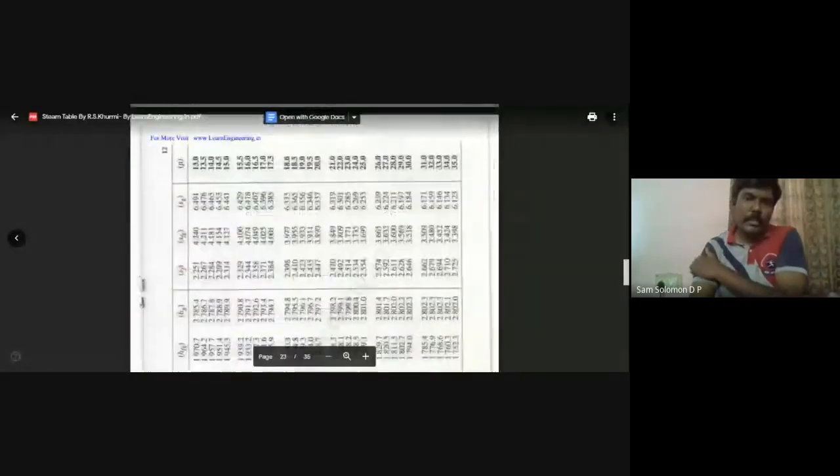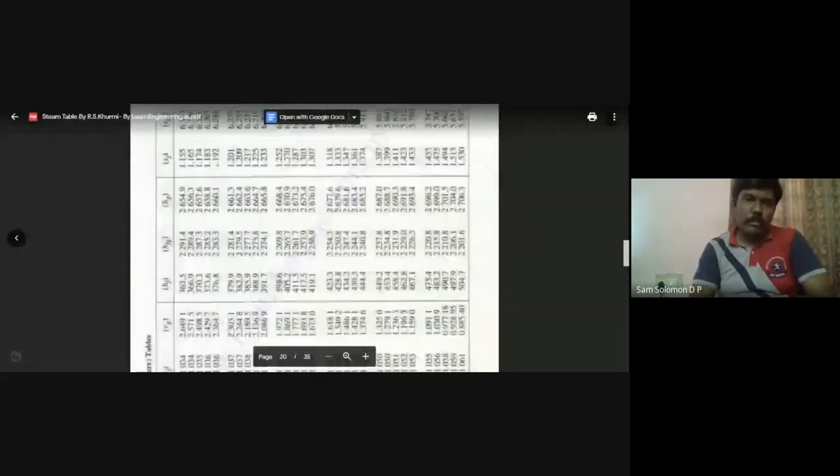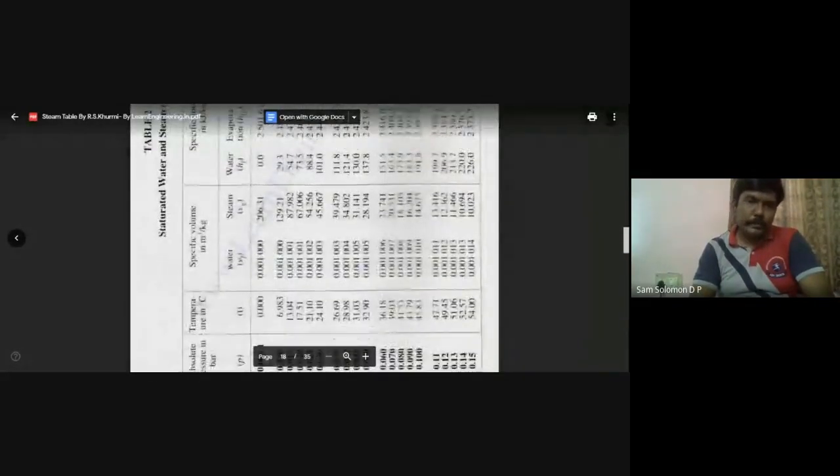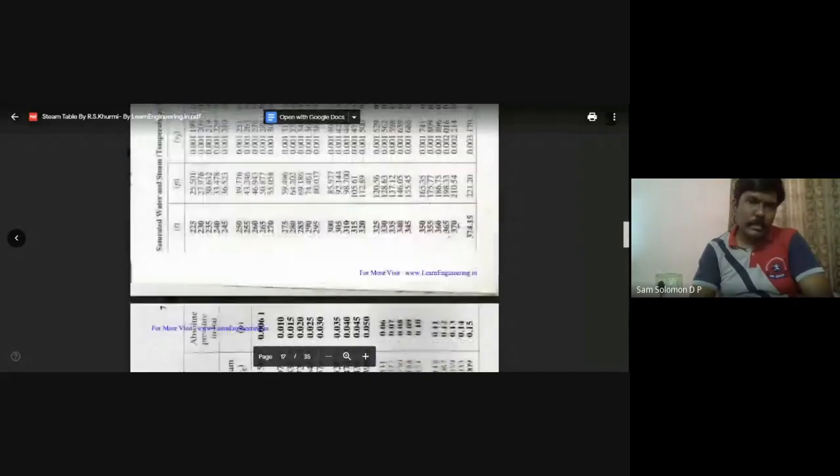Let's go on to the steam tables. Now the temperature value is given, is it not? So you have to use table number 1. The temperature is 200 degrees centigrade, so you have to use table number 1. This is table number 2, and this is table number 1, and here we have got 200 degrees centigrade.